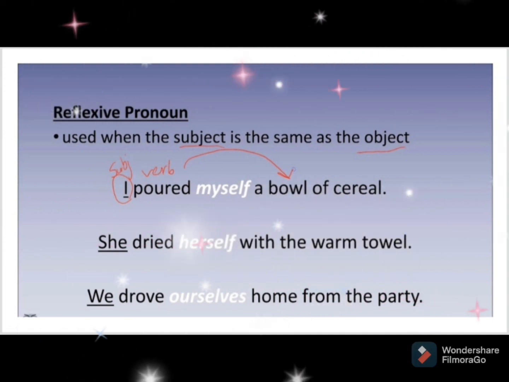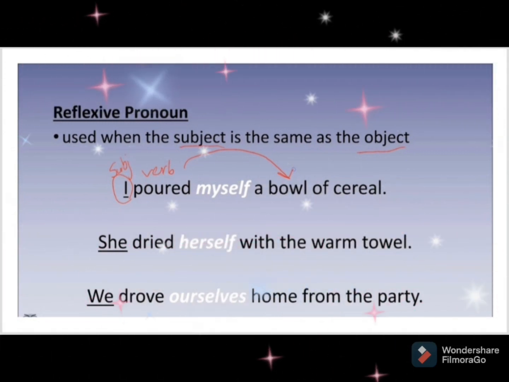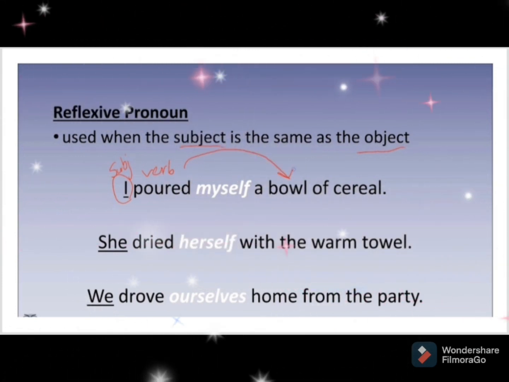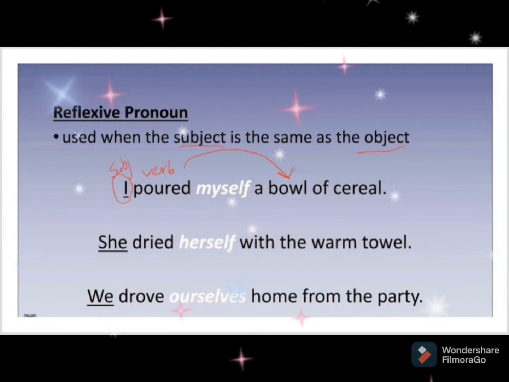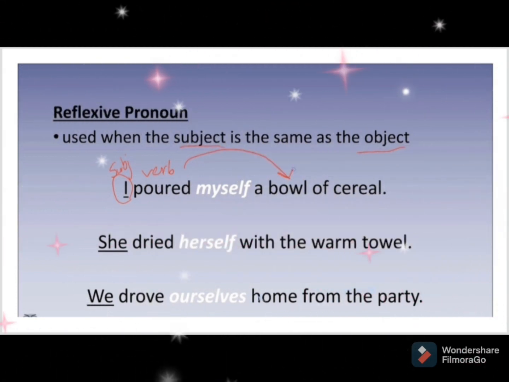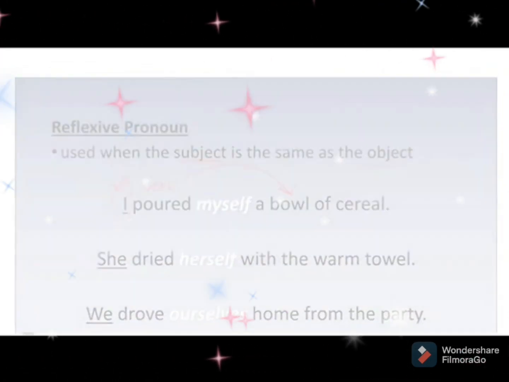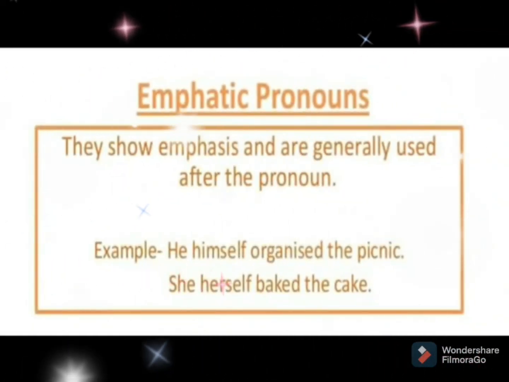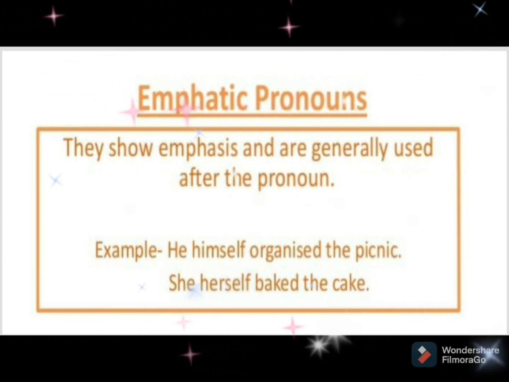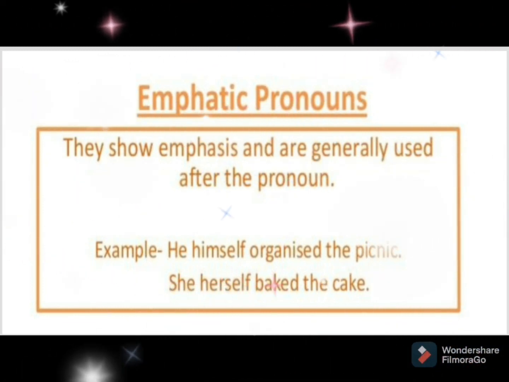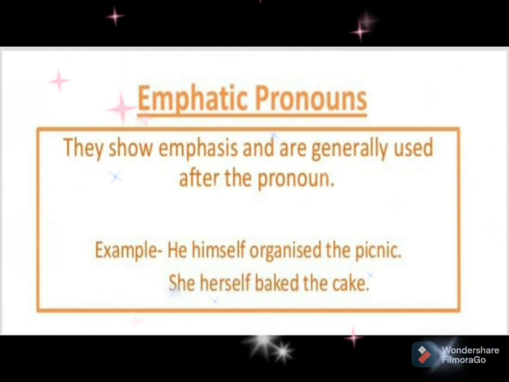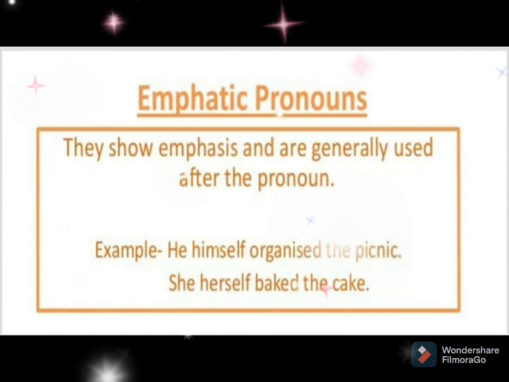Here, the word myself is a reflexive pronoun as the action has got reflected back on the same subject. In the same way, the words herself, ourselves, himself are the examples of reflexive pronouns. The next kind is emphatic pronouns that show emphasis after the pronoun. They are written immediately after the pronouns. For example, she herself baked the cake.